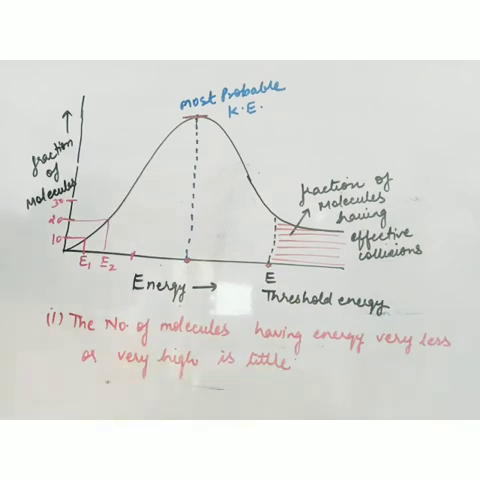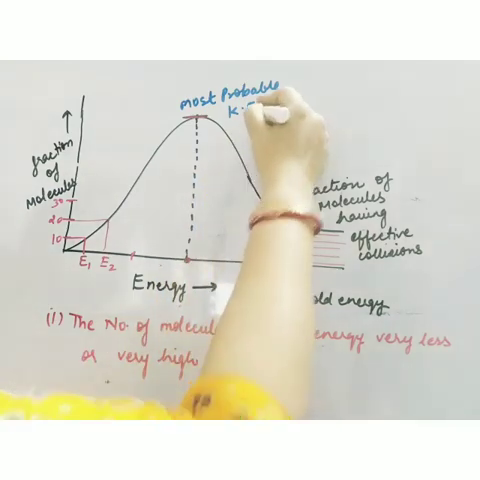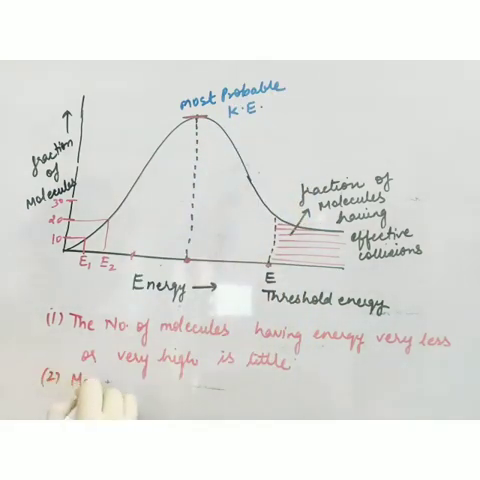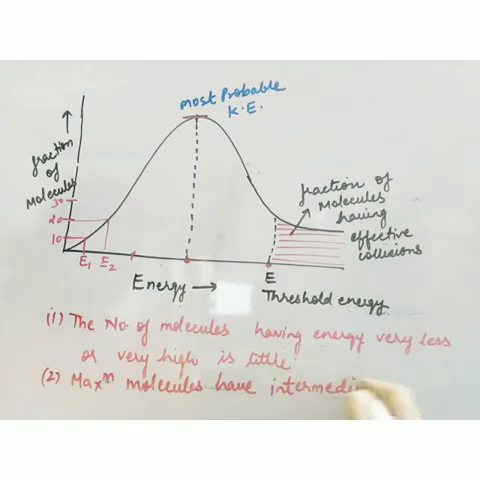So suppose in a container you have 1000 molecules, the number of molecules having very less energy and the number of molecules having very high energy is very less. Maximum molecules have intermediate energy, which is called the most probable kinetic energy. Okay, and this value is in between.